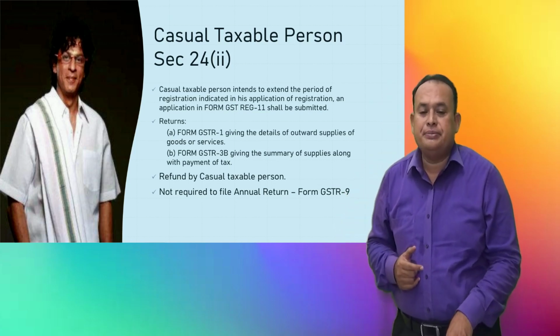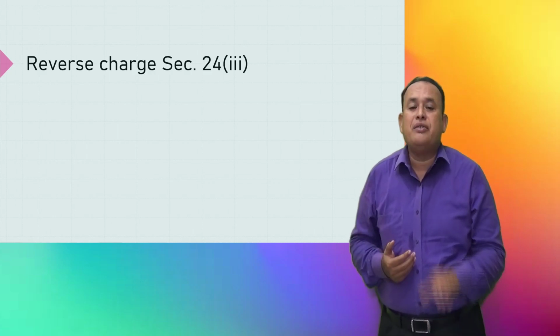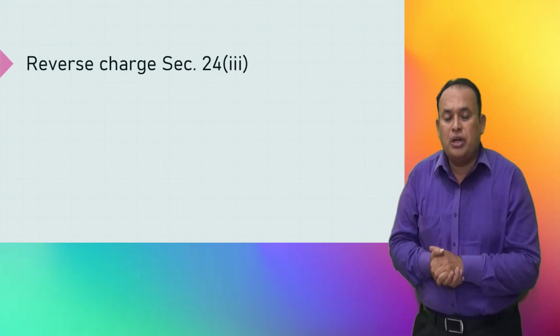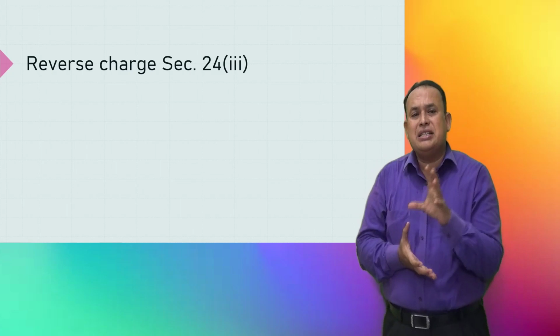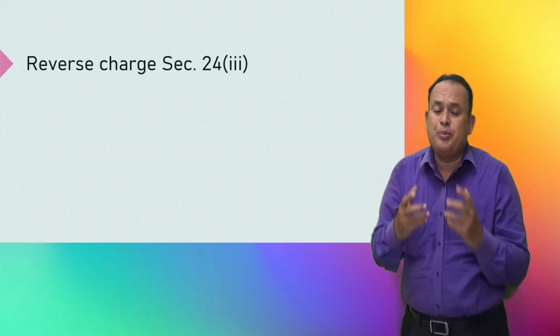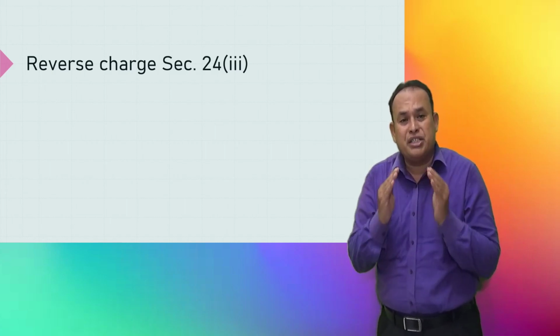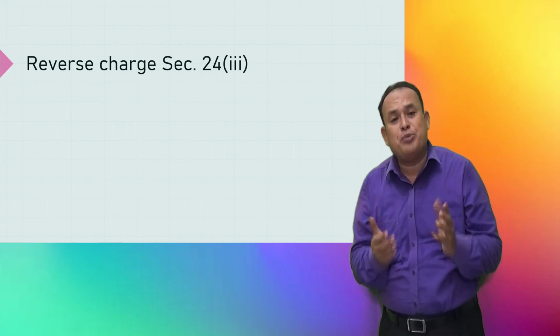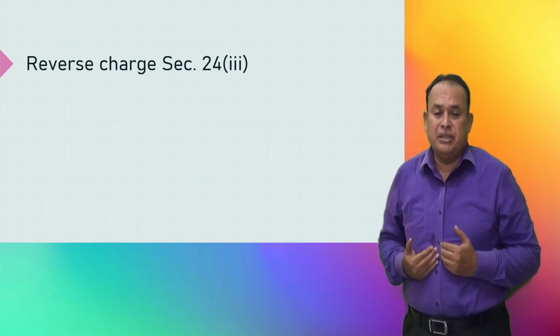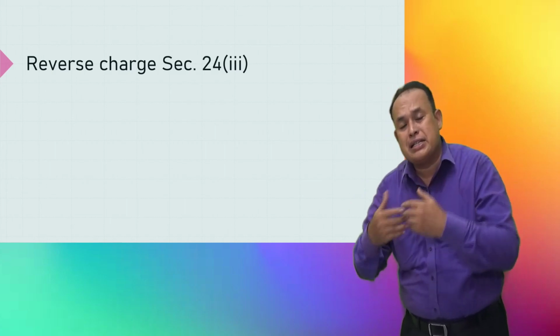Further, my dear friends, referring to mandatory registration under section 24 of the CGST Act, there are up to 12 clauses, and we are referring to them one by one. Now I am referring to reverse charge, section 24 clause 3. Where the recipient of goods or services is liable to pay GST, registration is mandatory for such a recipient irrespective of the turnover. The recipient should mandatorily get registered and pay the GST.